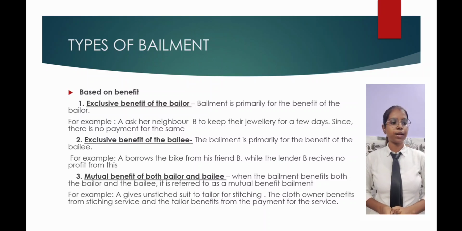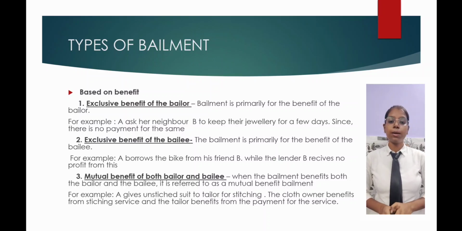For example, A asks her neighbor B to keep their jewelry for a few days, since there is no payment for the same. Second one is exclusive benefit of the bailee. The bailment is primarily for the benefit of the bailee. For example, A borrows a bike from his friend B, while the lender B receives no profit from this.